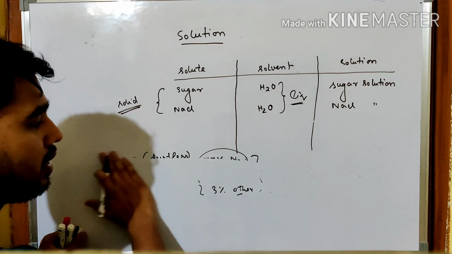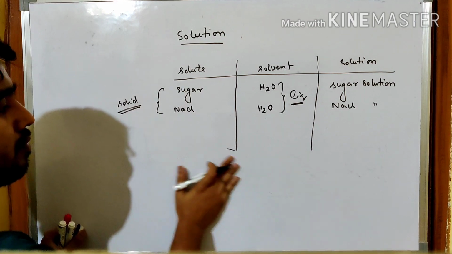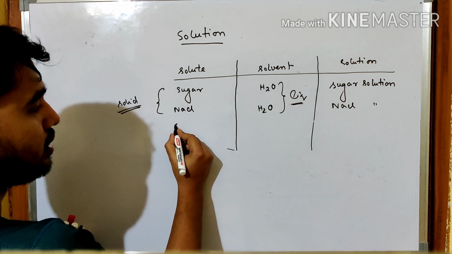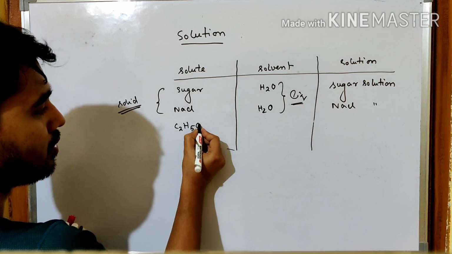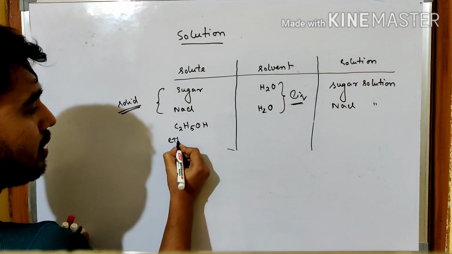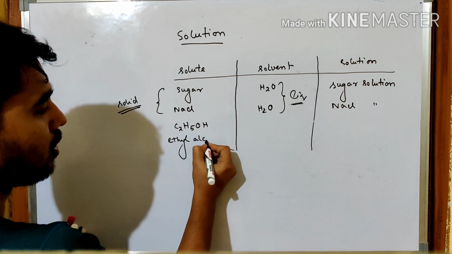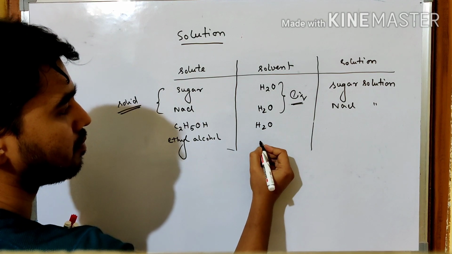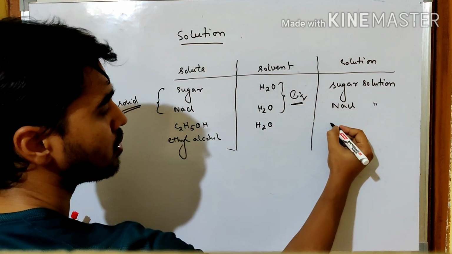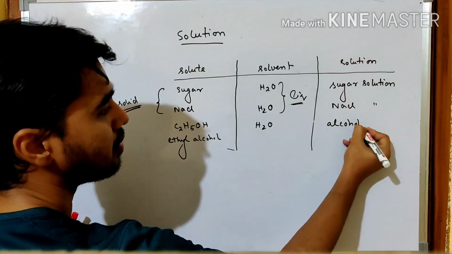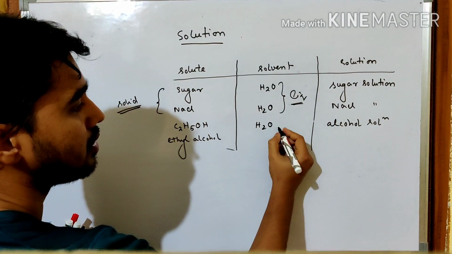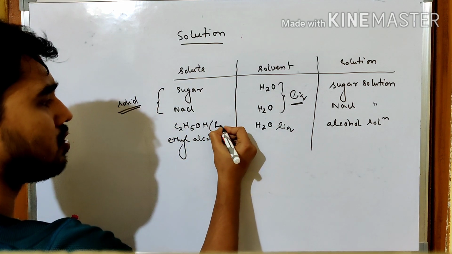Another example we can give, say we can take C2H5OH, we call it ethyl alcohol, and if you take water, it forms an alcohol solution. So it is liquid, this is also liquid, this is also liquid.